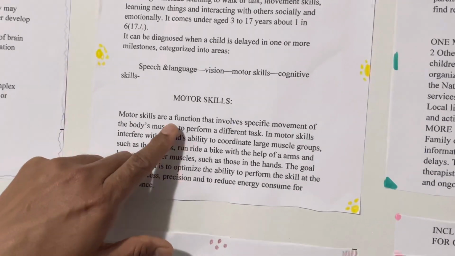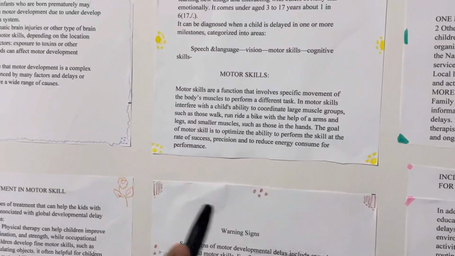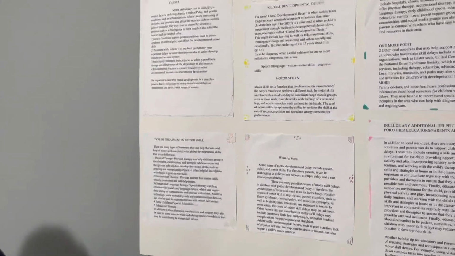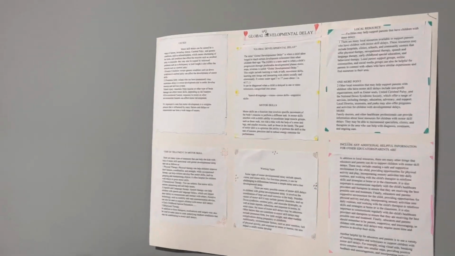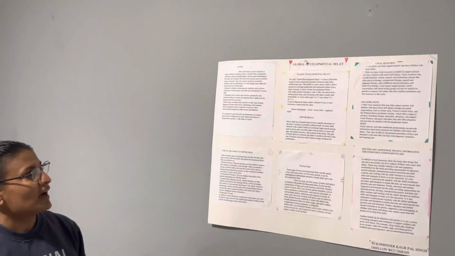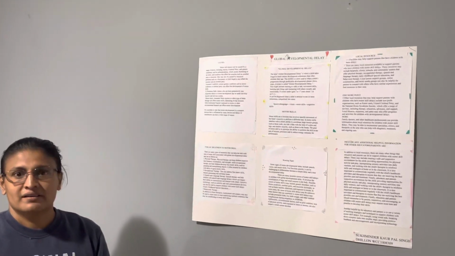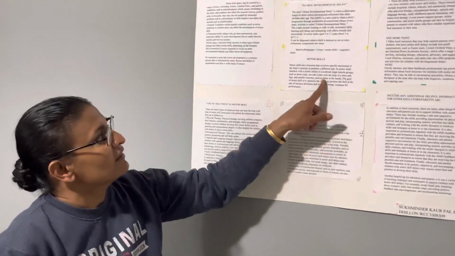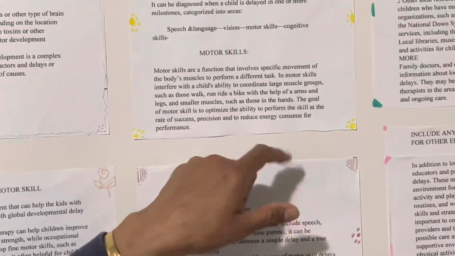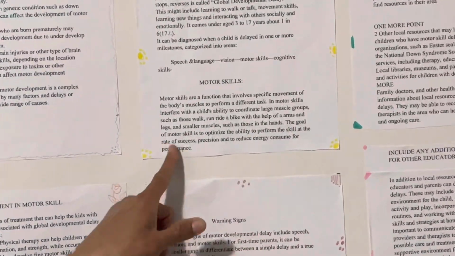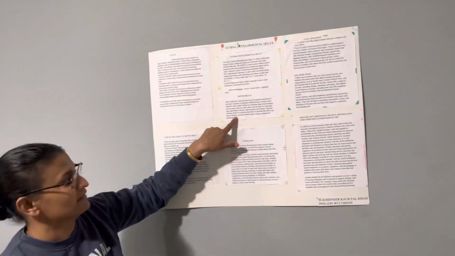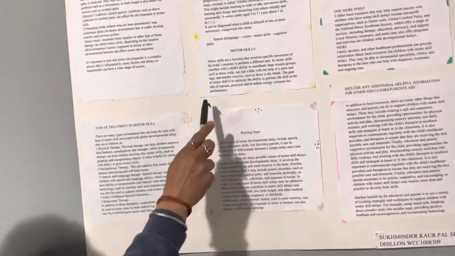What are motor skills? Motor skills are the functions that involve movement of the body muscles to perform different tasks. In motor skills, a child is able to use large muscle groups, such as in walking, running, and biking with the help of arms and legs, and small muscles such as those in the hand. The goals of motor skills are options available to perform a skill, a rate of success, and reducing the energy consumed for the performance.